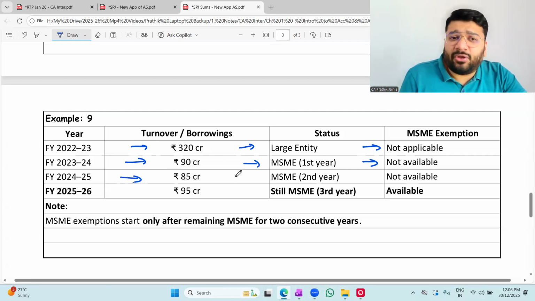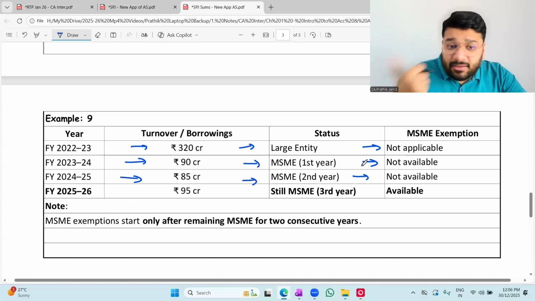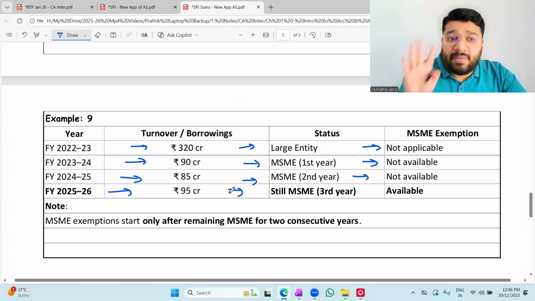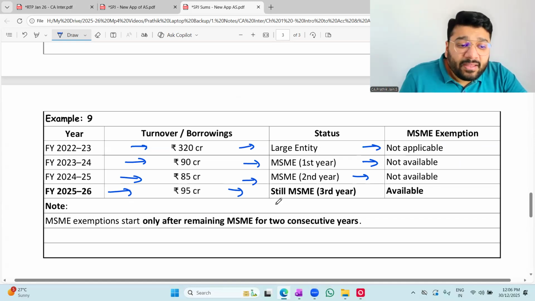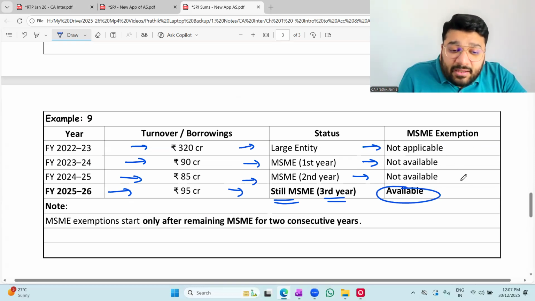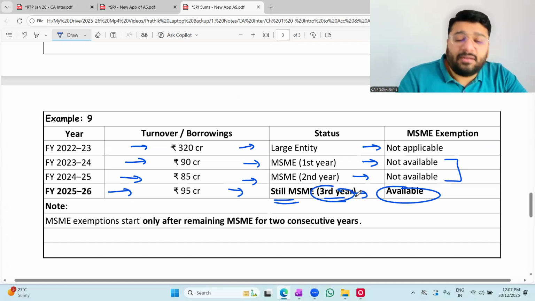Next year, turnover 85 crore. All the 4 conditions satisfied. MSME in the second year. Is exemption available? No. 25-26, turnover 95 crore, and remaining 4 conditions also satisfied. Still MSME in third year. In the third year, is the exemption available? Yes. So after being MSME for 2 consecutive years, in the third year only you'll be granting the exemptions.